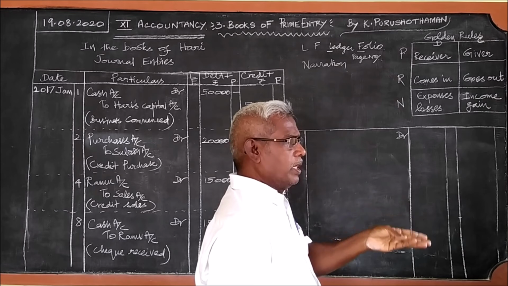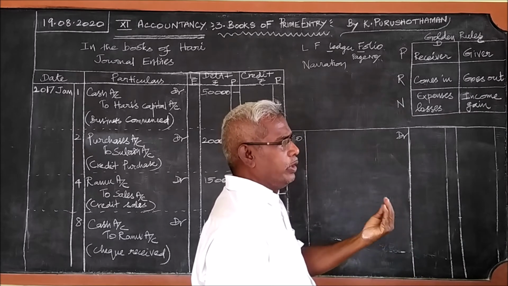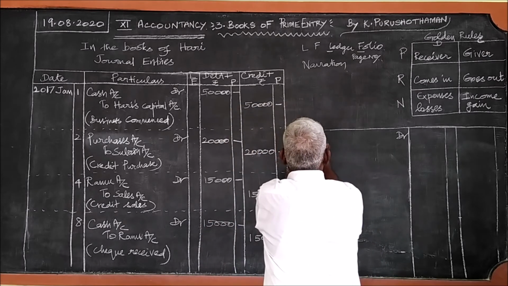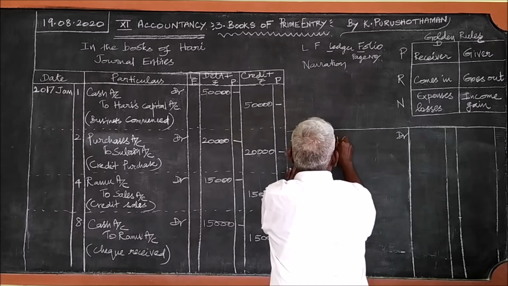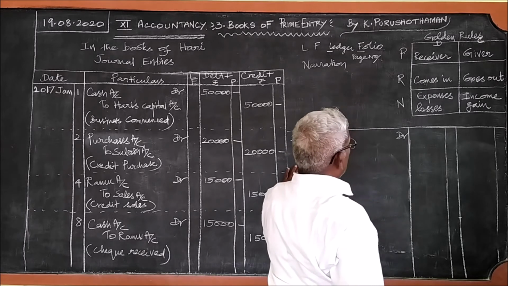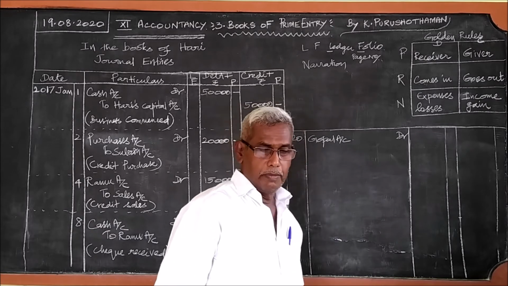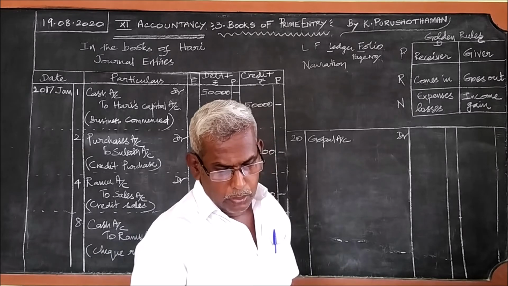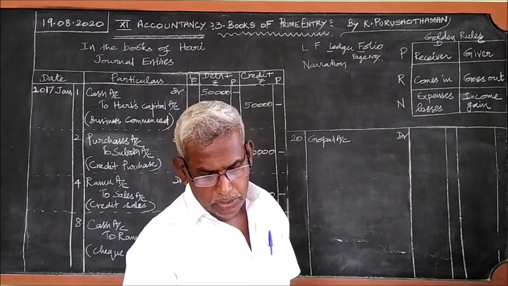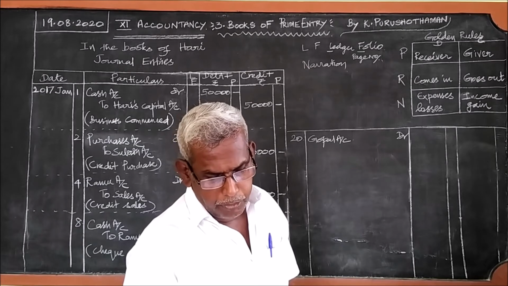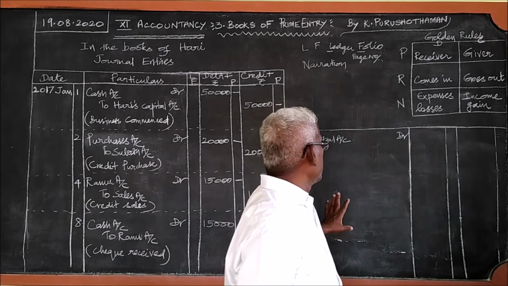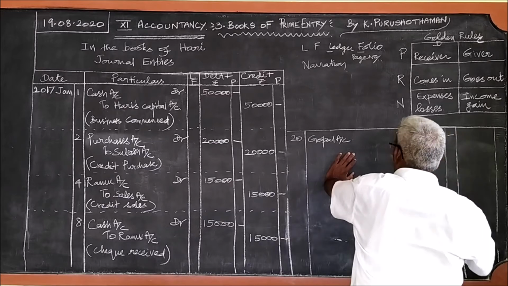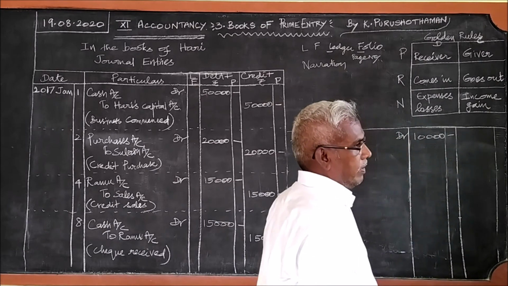Gopal is the one who receives. See, when amount is paid to Gopal, Gopal is the receiver. So, Gopal account data. Paid to Gopal. How much amount? The sports items were purchased for 10,000. So, Gopal account data.